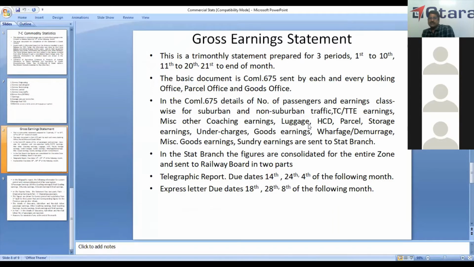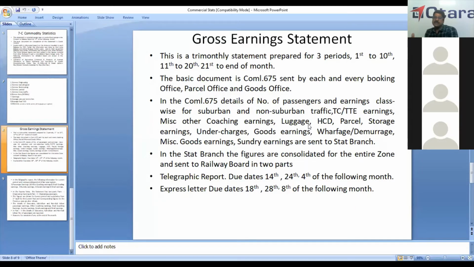In the commercial 675, each and every station will send the details of number of passengers and their earnings, class wise. That is sleeper class, mail express, second ordinary, both for suburban and non-suburban traffic.